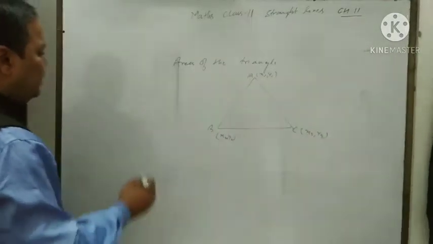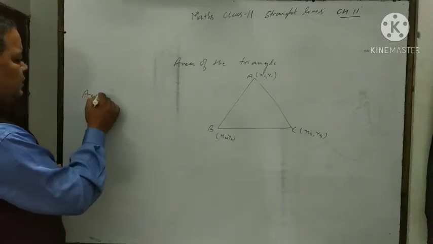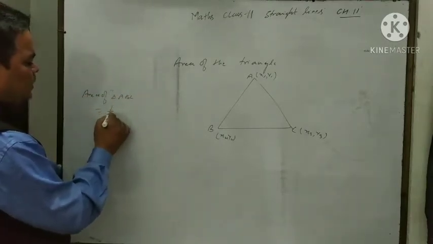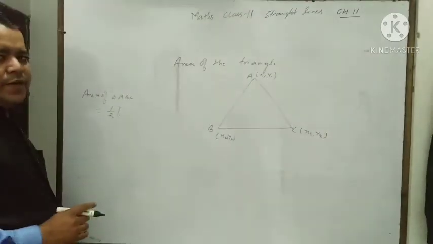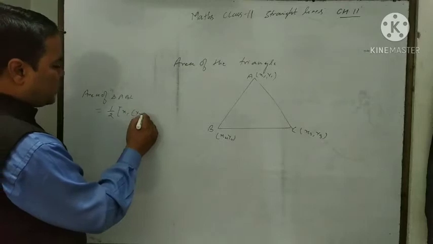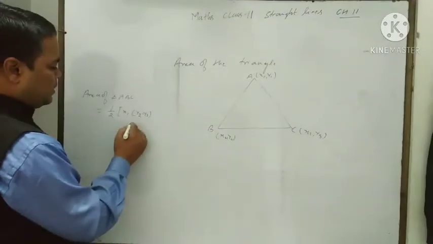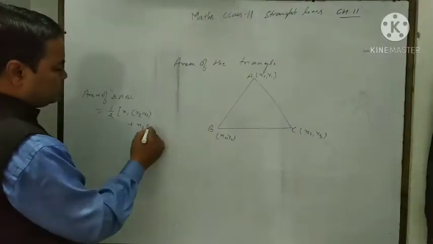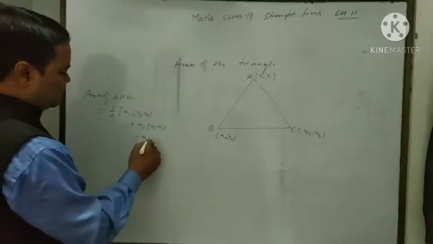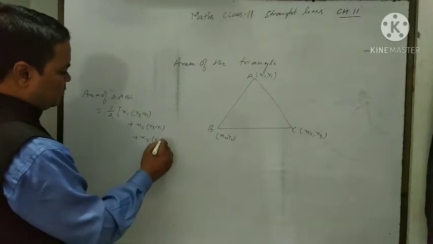Then area of triangle ABC is equal to half of, how do we write? Here we write x1, then y2 minus y3 plus x2, y3 minus y1, and plus x3, y1 minus y2.